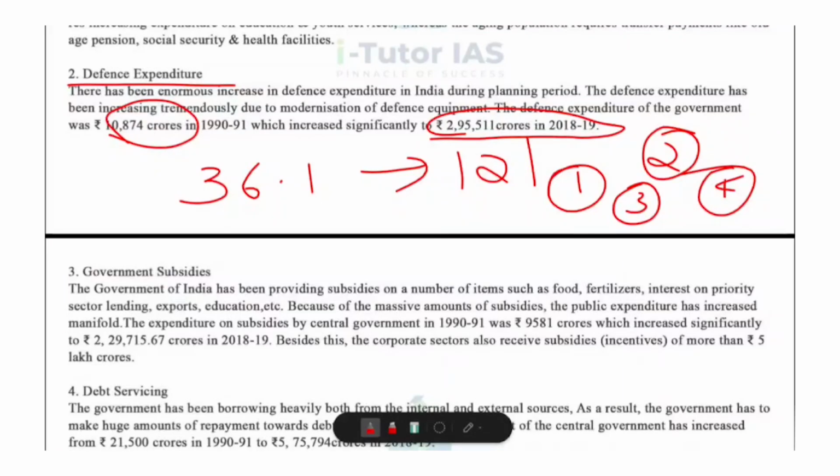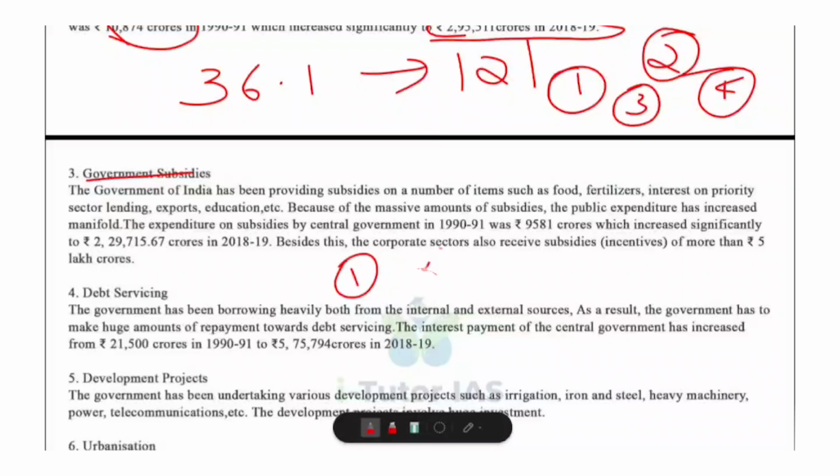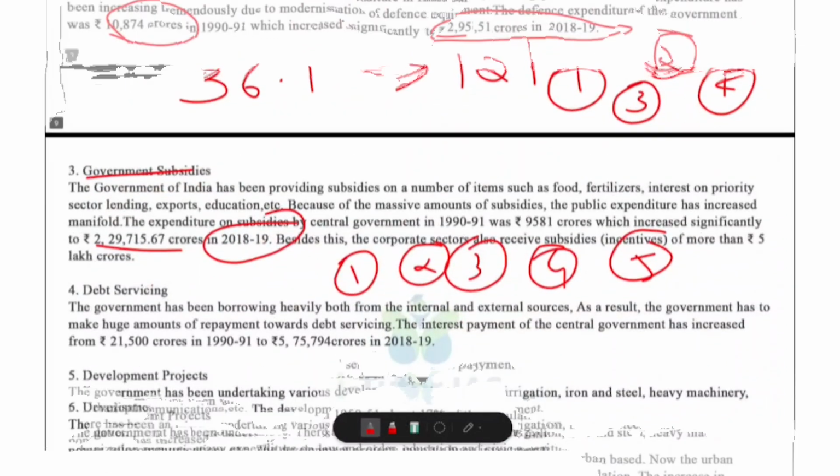Next, government subsidies. So, government gives subsidies on food, then fertilizers, education, exports, loans to priority sectors and so on. So, subsidy cost increased from 29,581 crores in 1990-91 to 2,29,715 crores in 2018-19. Even corporates get incentives of more than 5 lakh crores. This creates huge pressure on the budget. So they are spending on government subsidies.